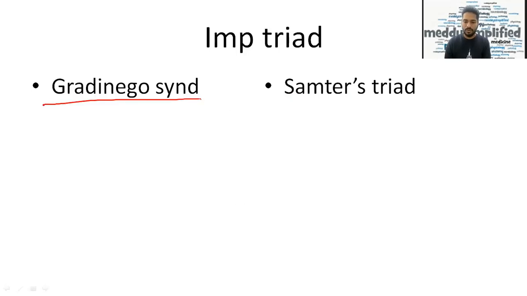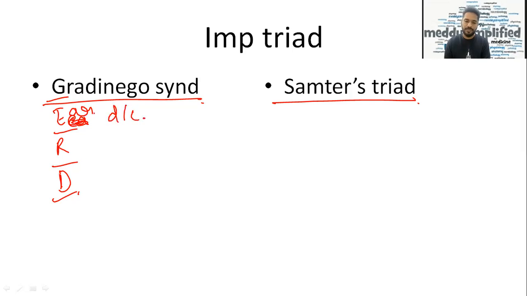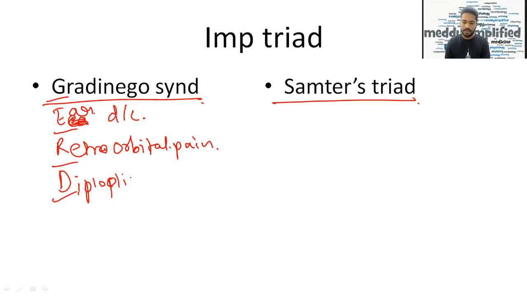Okay. Now going further, two important triads I want you guys to remember for the exam. First is Gradenigo syndrome, second is Samter's triad. So Gradenigo, I remember it by GERD, G-E-R-D. What is Gradenigo syndrome? We see ear discharge, we see retroorbital pain, we see diplopia, not diplacusis, diplopia. So that is the mnemonic to remember. GERD. Okay, Gradenigo syndrome: ear discharge, retroorbital pain, and diplopia.